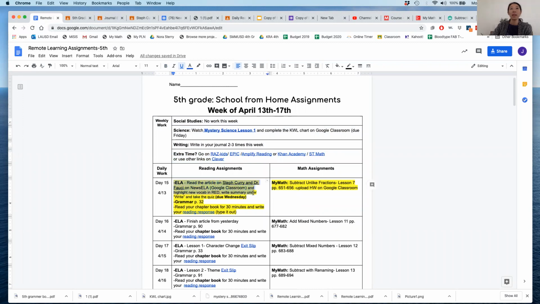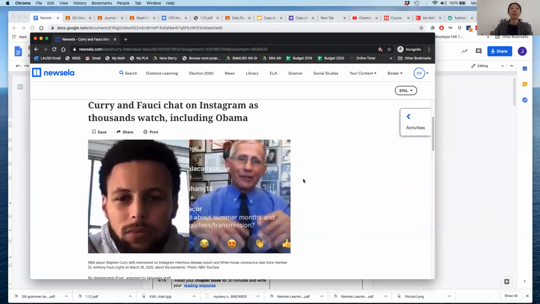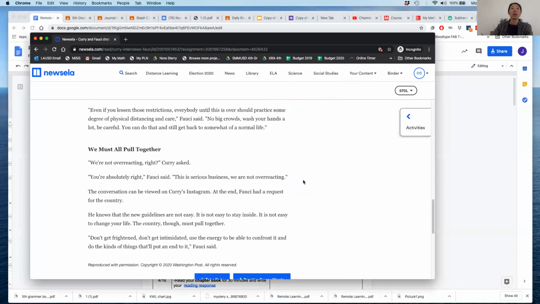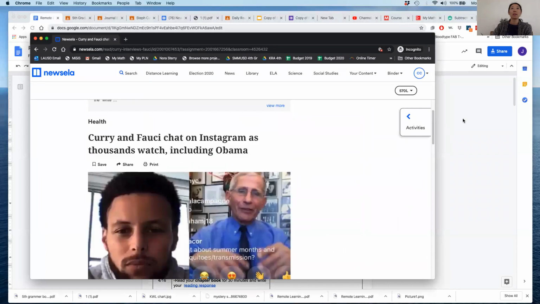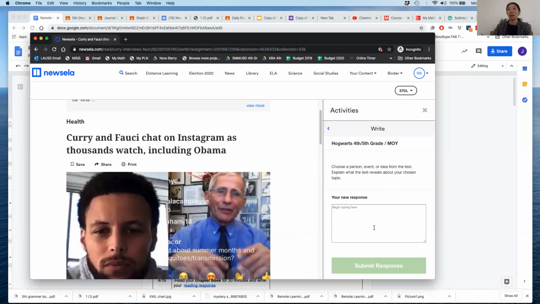For ELA, today during our Zoom meeting, we're gonna read the article together, highlight new vocabulary in red, and then write a summary under the part that says write. Okay, so this is what the article looks like. It's about Steph Curry interviewing Dr. Fauci. It's not too long of an article, just 3 parts, okay? So if you want to get a head start on reading it, go ahead. I saw Bernice and a few others already got started. And then after you're done, you're gonna write the summary here.